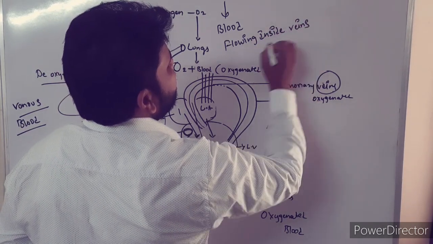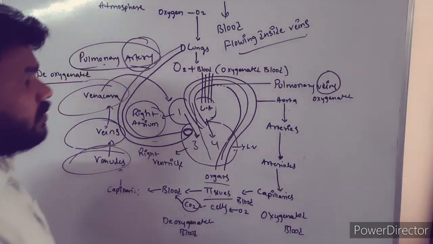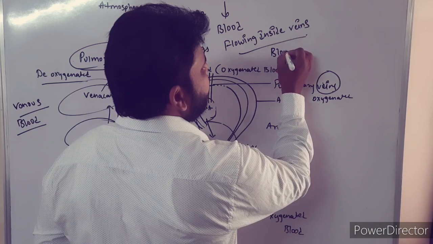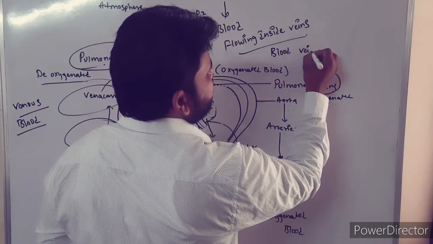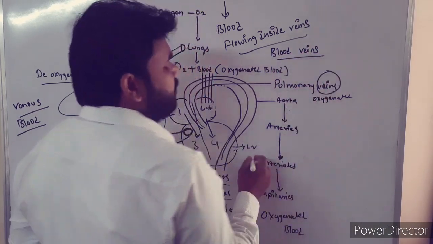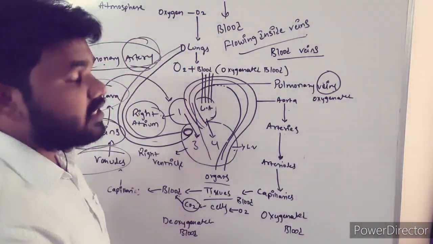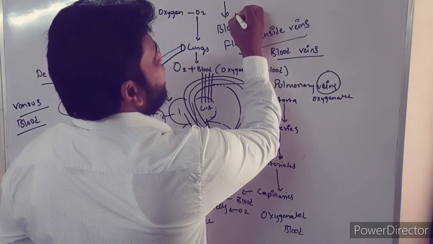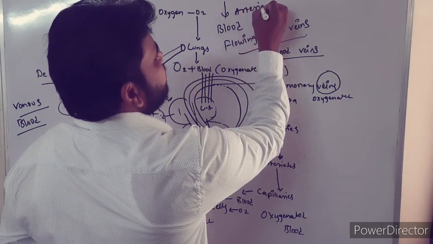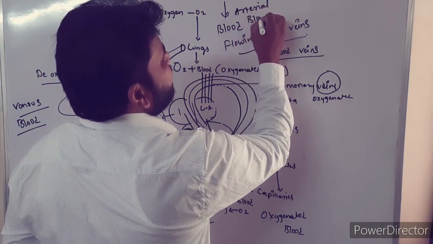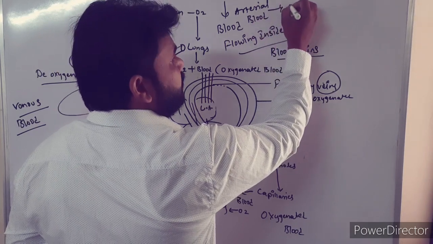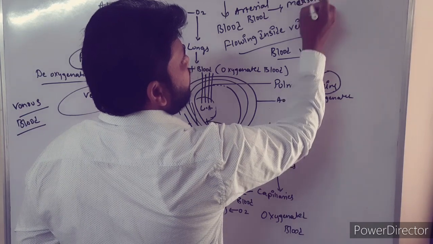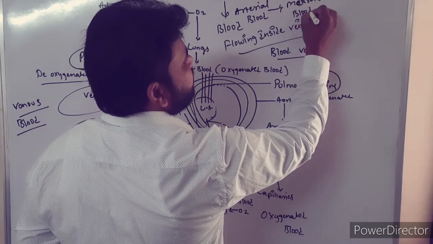Always the phlebotomist will collect blood from veins because they are superficial and they can collect it easily, and arterial blood is collected only to measure blood gases.